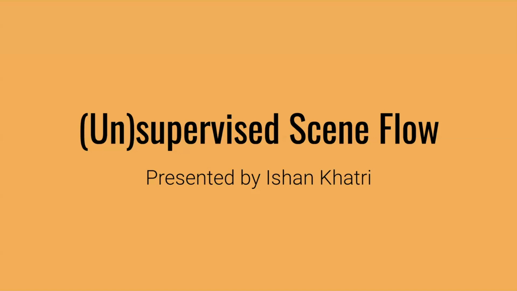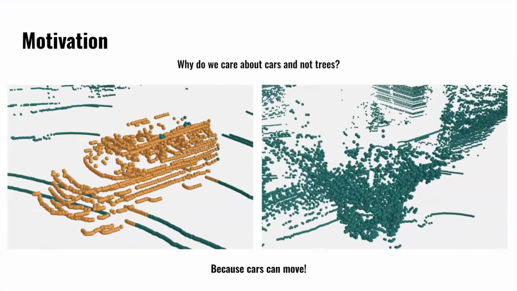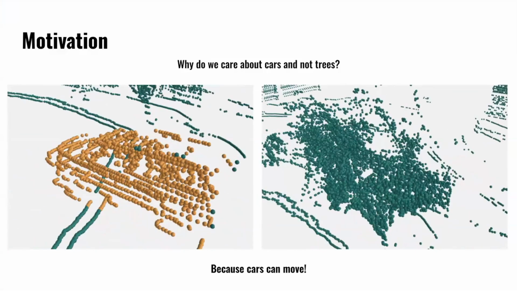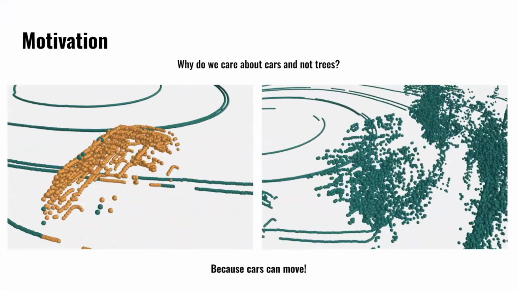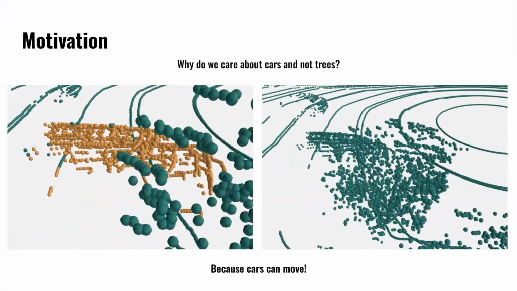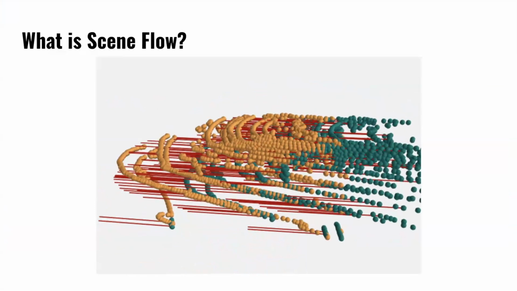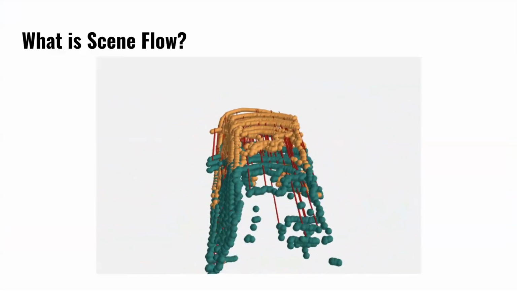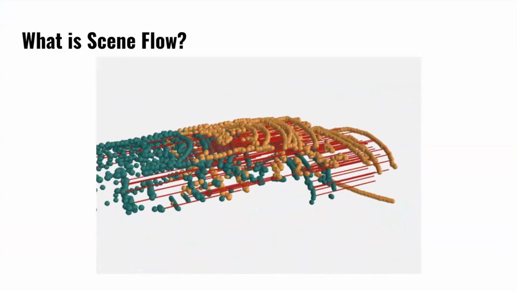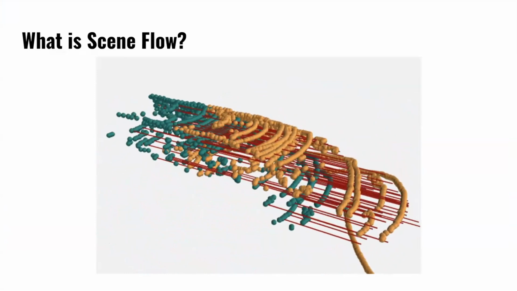Okay, so quickly to talk about scene flow. I think Deva already mentioned this in his previous talk, so I will try to be brief. But obviously, we care about motion. We want to know what objects are moving and how they're moving, understand the world in that sense. And so, scene flow is this per point association of what points are moving, between consecutive frames of a LiDAR point cloud and how they move.